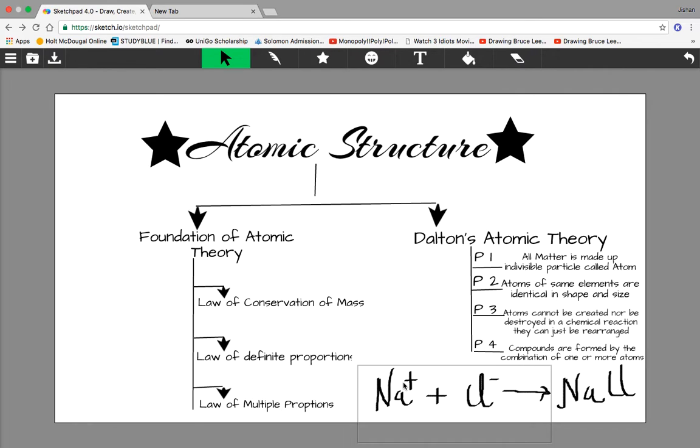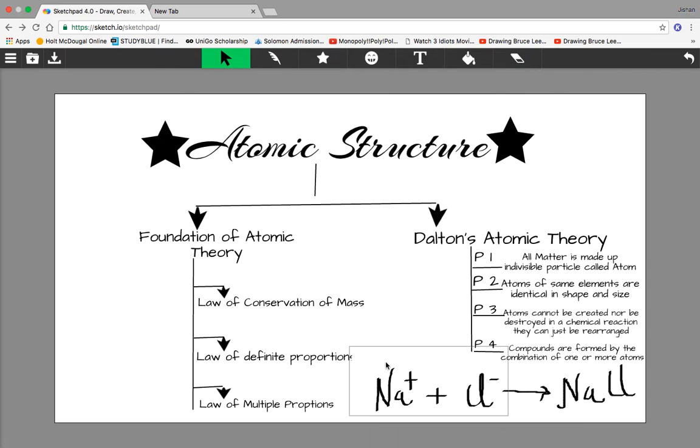So the mass is not fixed, but the abundance of the mass is fixed. How much abundant it is, that much amount is fixed. That's what definite proportion is.